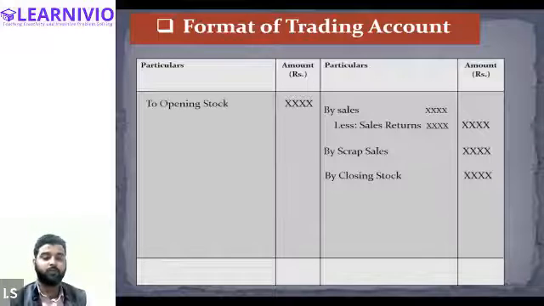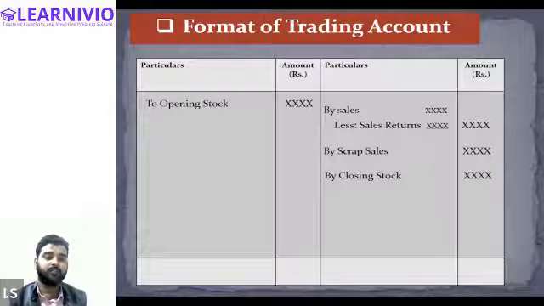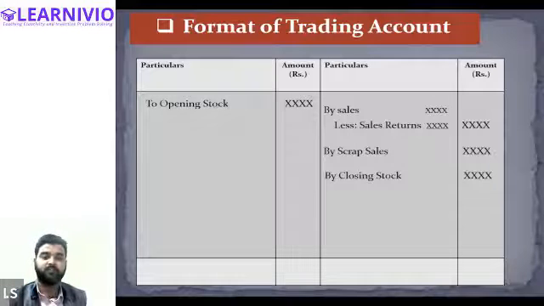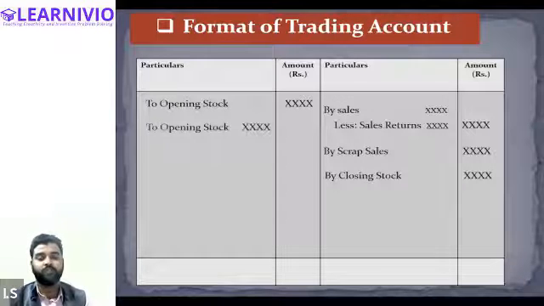So what is stock? Stock is the value of inventory. Whatever the value of inventory that a firm has at the beginning of the year is known as the opening stock. And at the end of the year, whatever the value of stock we have is known as the closing stock. And if we are purchasing a few more stock during the year, then we will record it on the debit side again.